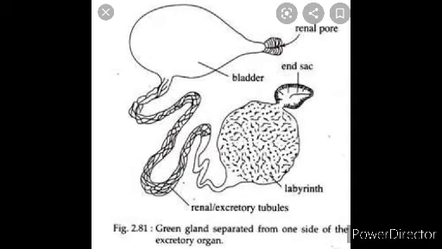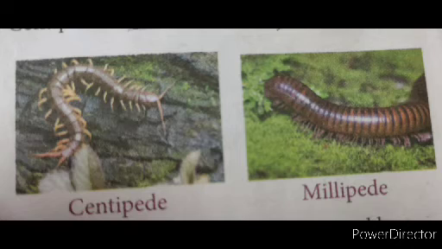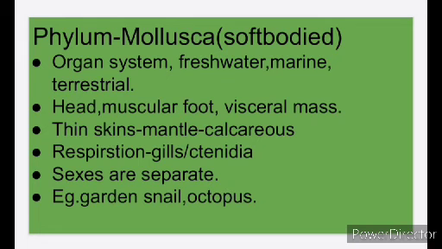Examples: prawn, crab, cockroach, millipedes. Crustaceans include prawn and crab. Arachnids include spider and scorpion. Insects include cockroach and butterflies. And myriapods include millipedes and centipedes.